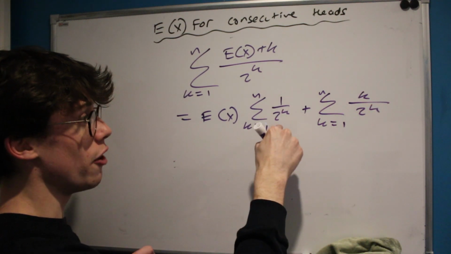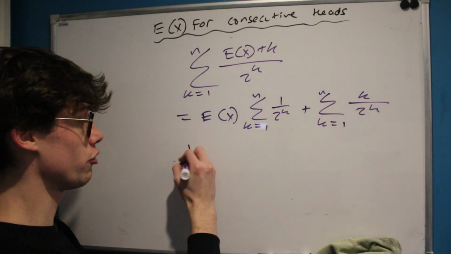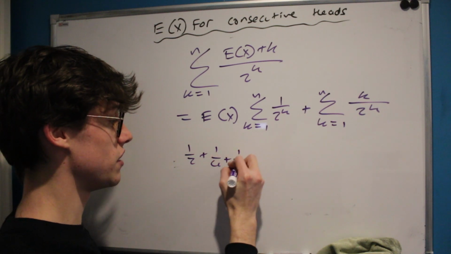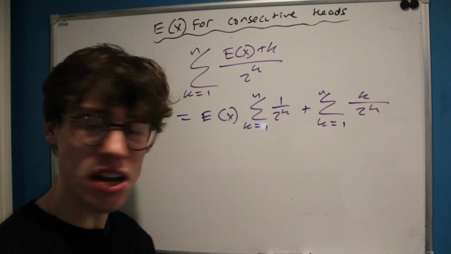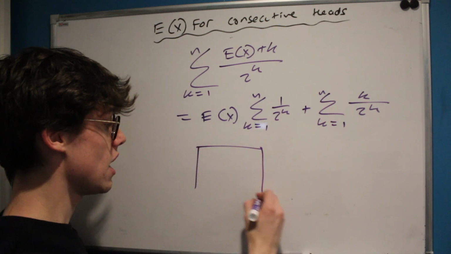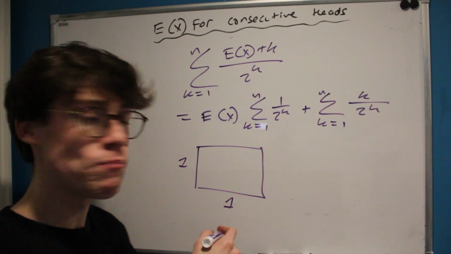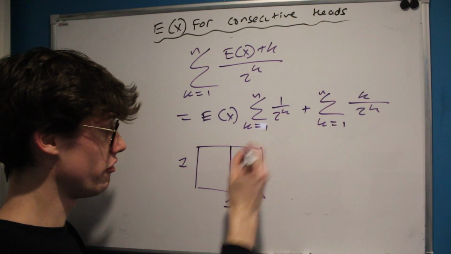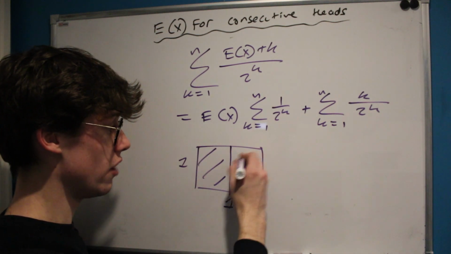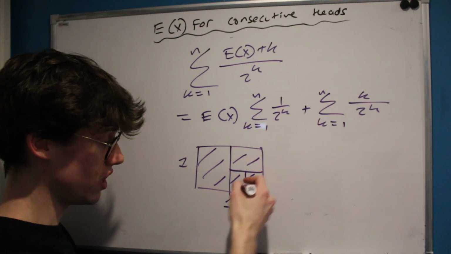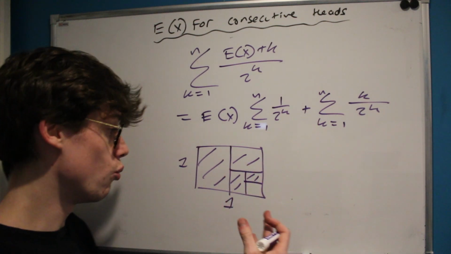Now this sum over here is quite simple. Many of you may have seen before the proof that a half plus a quarter plus an eighth going on to infinity is equal to 1. And it can be shown geometrically, it's a very common way to show it, by considering a square of side length 1. And that's because when we add a half and then a quarter and an eighth and a 16th and we go on continuously, you can see that we will eventually approach a full square of 1.